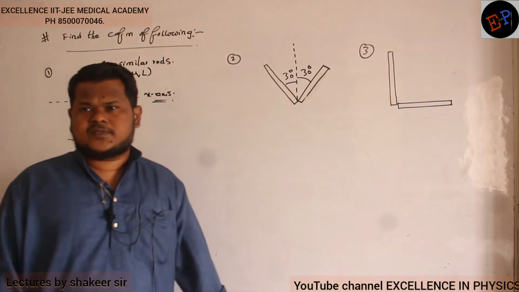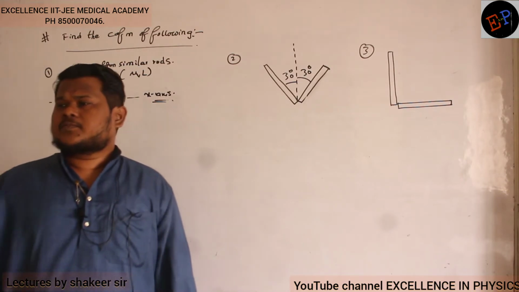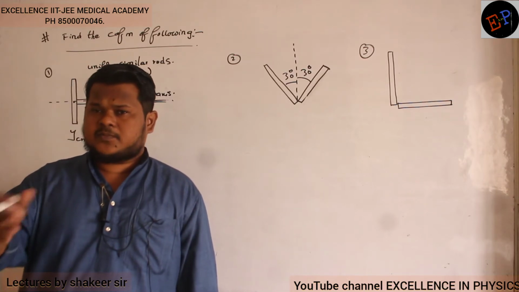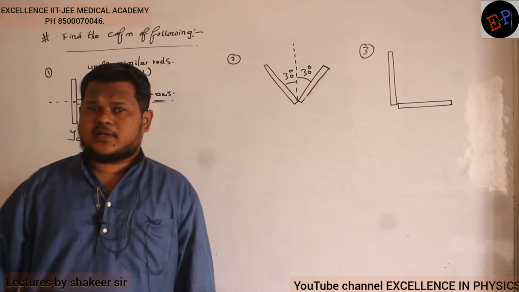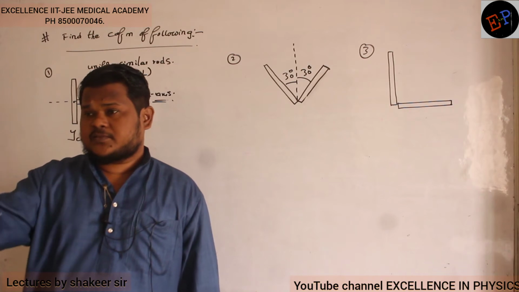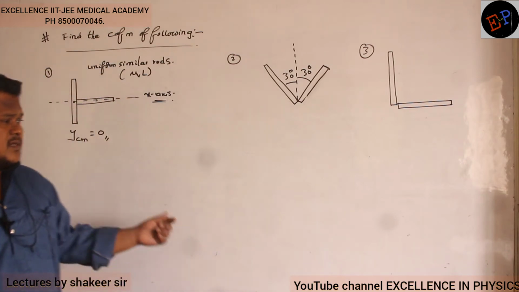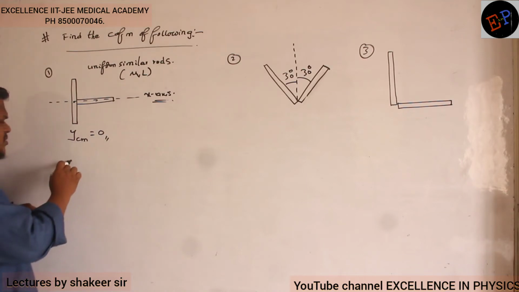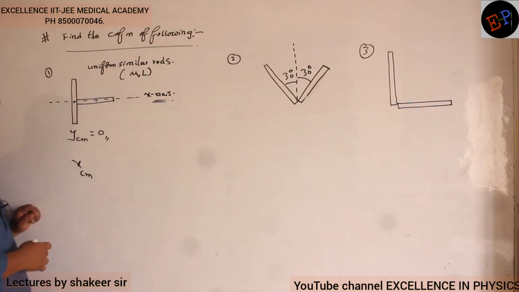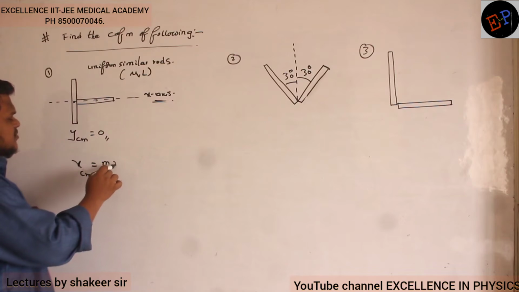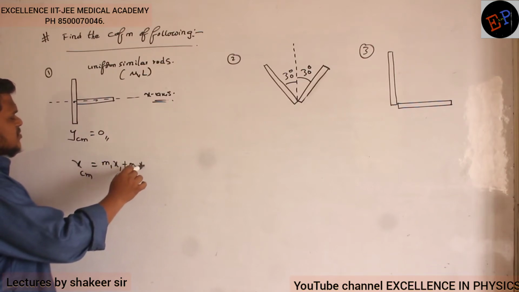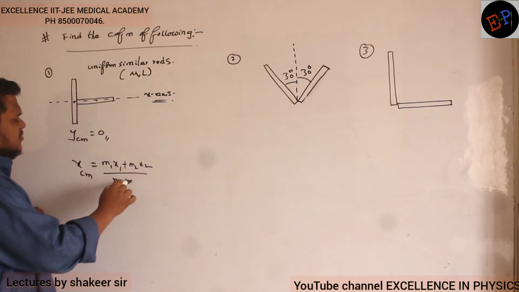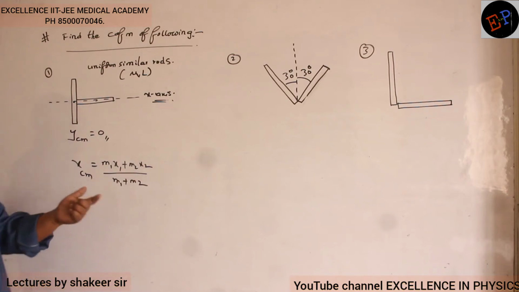Why is y center of mass 0? Because symmetry is there. If symmetry is there, the center of mass must be present on the symmetrical line. On the y-axis, there is no center of mass. So y center of mass is 0, and one piece of information I got. Therefore, what am I supposed to calculate? Only x center of mass. So x center of mass equals m1 x1 plus m2 x2 divided by m1 plus m2. If you want, you can write it in vector form.